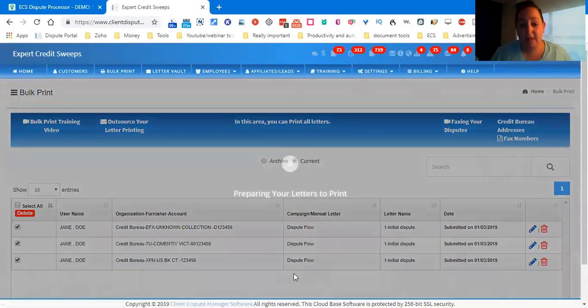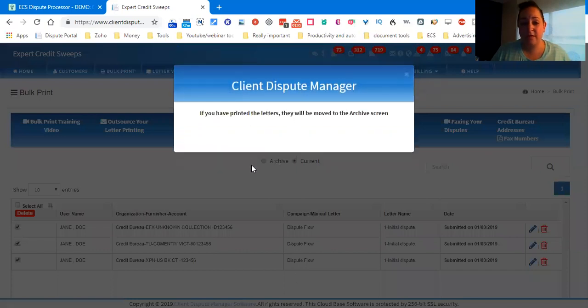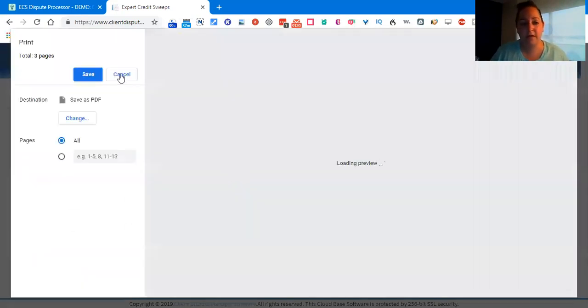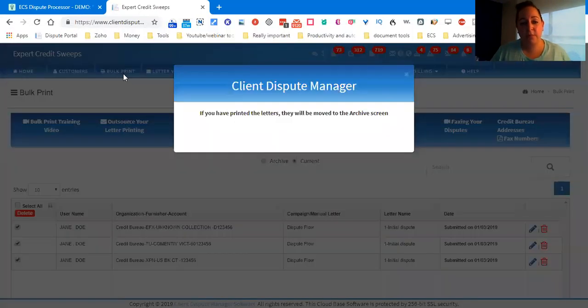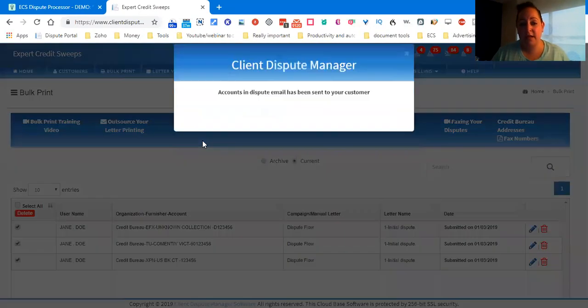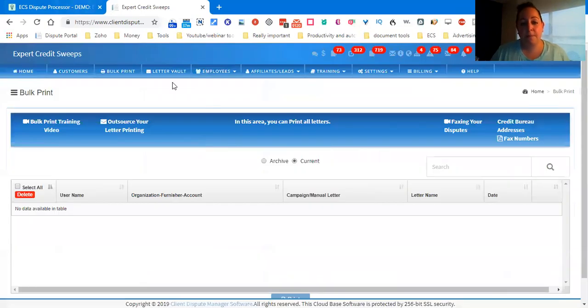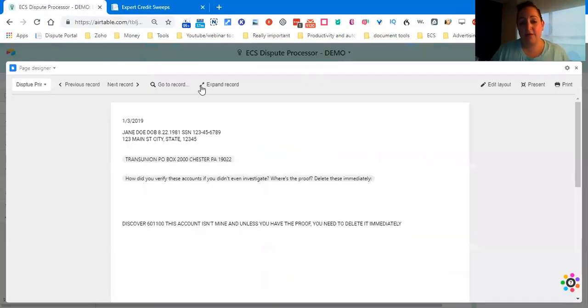For whatever reason, their developer is having issues with the hover on buttons and everything, even though I've already notified them. Because this isn't a real client, we're going to say that we printed them and they moved to the archive screen and now they're notified. Okay. So you can obviously see that takes longer than mine.